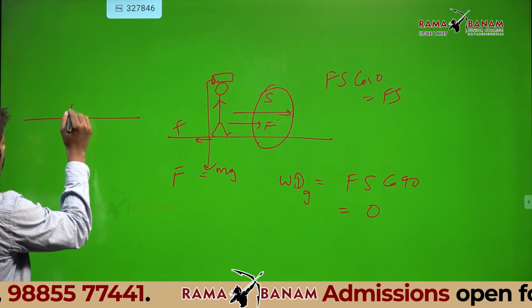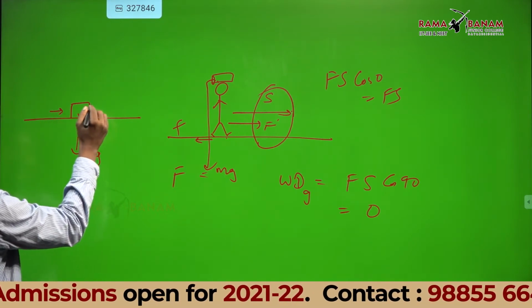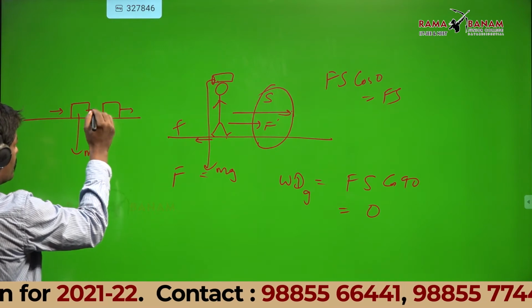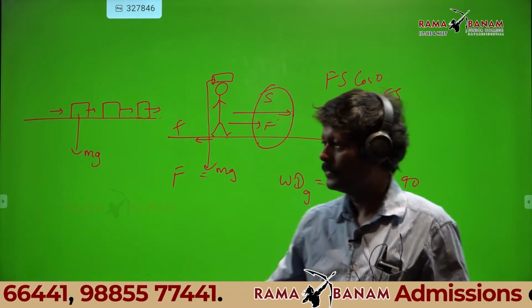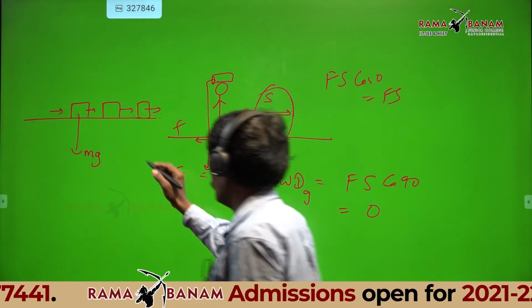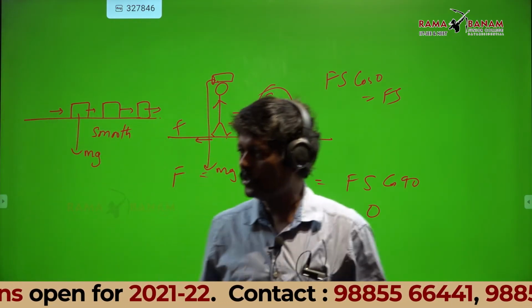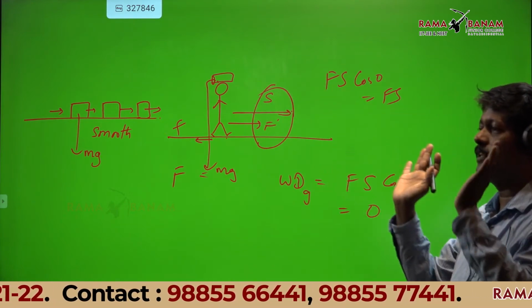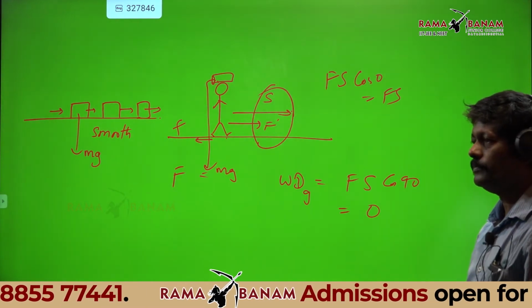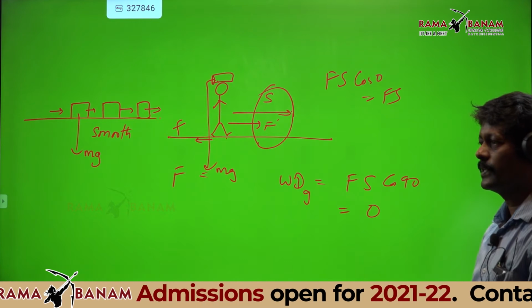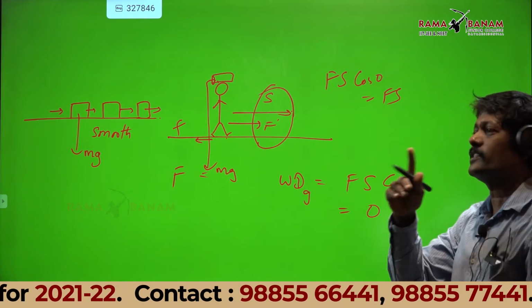Take a body, mg is there. You just push it and leave it. It moves like this. Now look at the diagram. There is a body on the smooth floor. On the smooth floor, you push the body and leave it. Does it continue to move or not? Yes sir, it continues to move because there is no friction, with constant velocity.